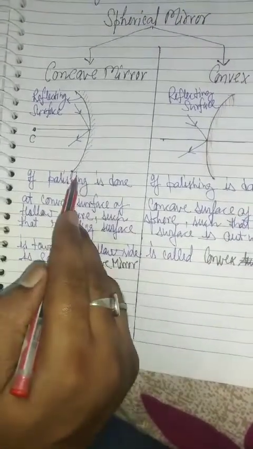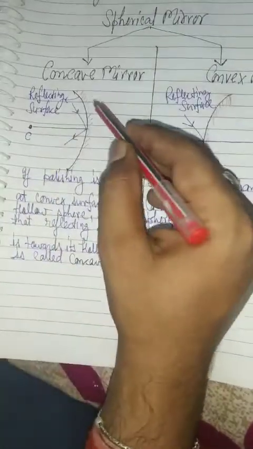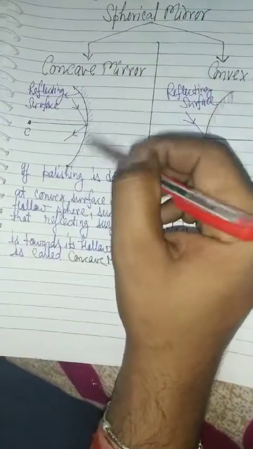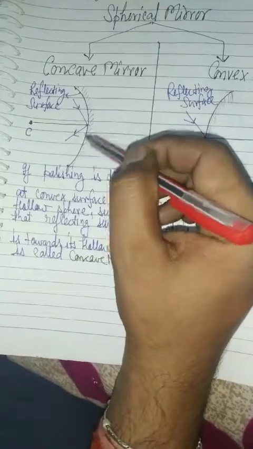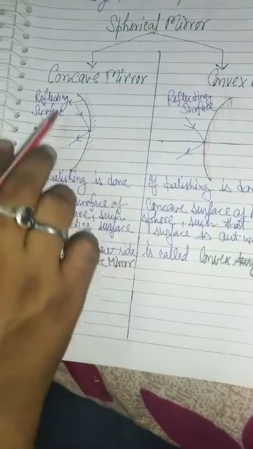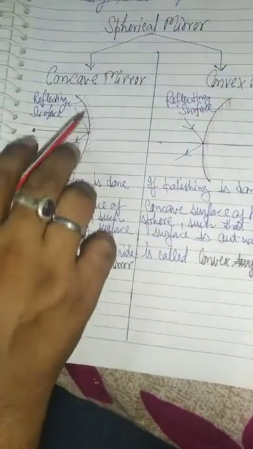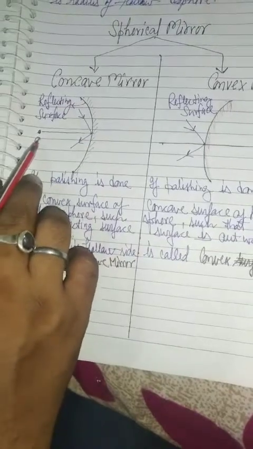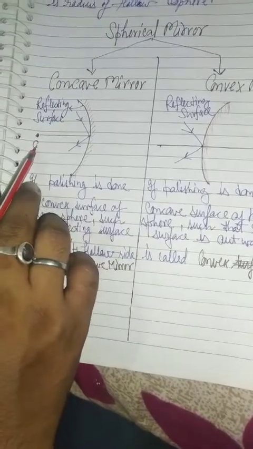In this diagram, it is clear that the polishing or silvering is done on the convex surface, so it is a concave mirror because the reflecting surface is inside, towards the center of the hollow sphere.